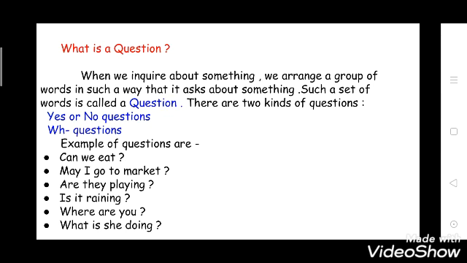Now here are a few examples of questions. Can we eat? May I go to the market? Are they playing? Is it raining? Where are you? What is she doing? So these all are examples of questions. In these examples you are asking a question to get some information.